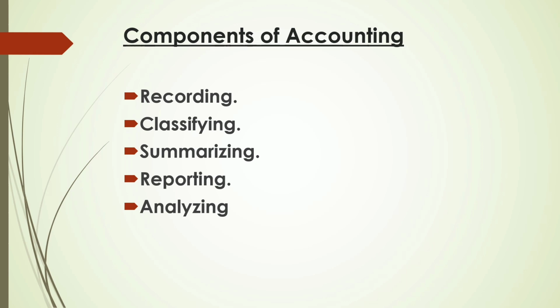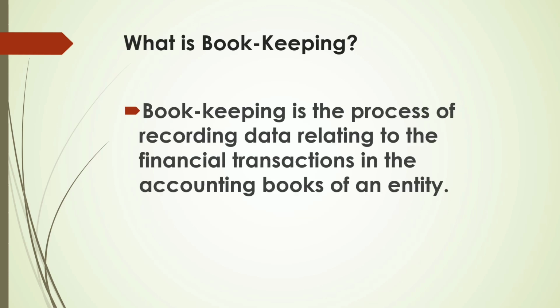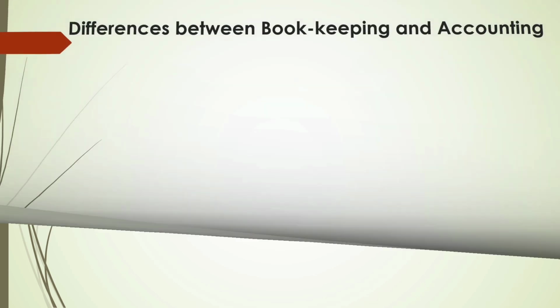Now, our next objective is bookkeeping. What then is bookkeeping? Bookkeeping is the process of recording data relating to the financial transactions in the accounting books of an entity. Let's see the difference between bookkeeping and accounting.